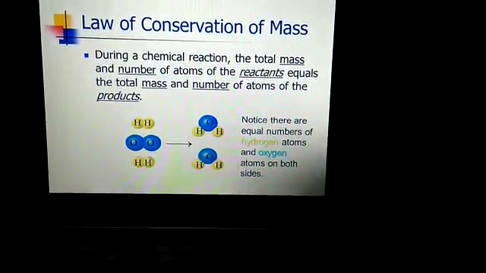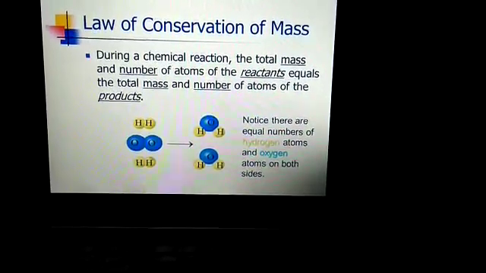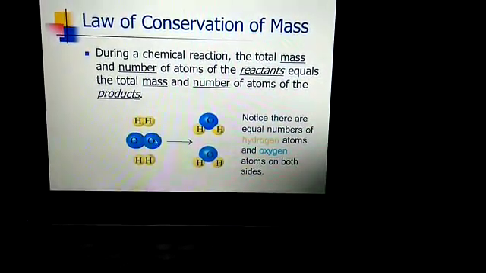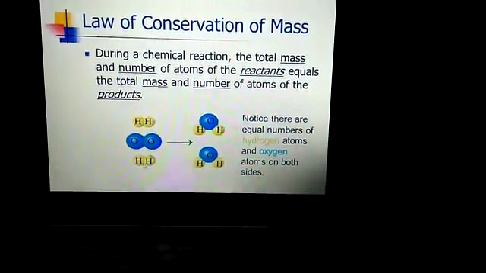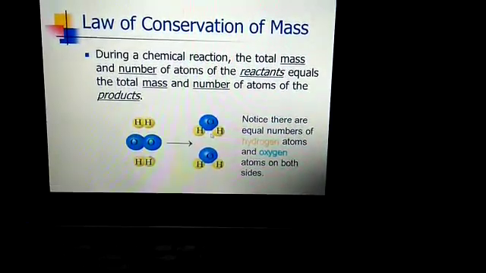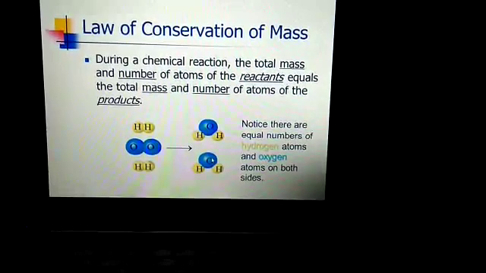And you can see here the number of hydrogen atoms and oxygen atoms on both sides is equal, that is 2 oxygen atoms on both sides, and 4 hydrogen atoms on both sides, left-hand side and right-hand side. Both numbers of atoms are equal.